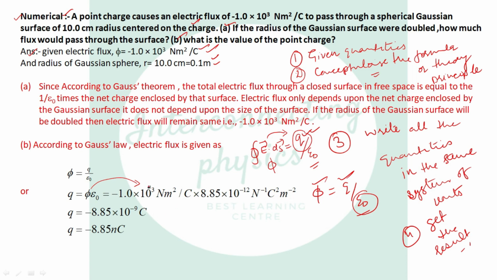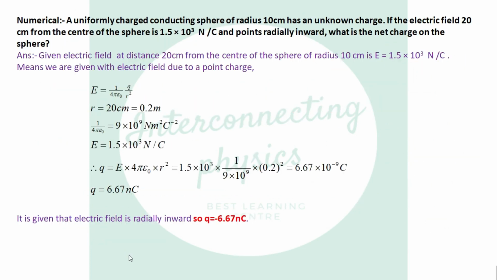Now multiply these 10 raised to the powers first and multiply these values again, and we get the result, which is q equal to minus 8.85 nanocoulomb, because 10 raised to power minus 9 coulomb is 1 nanocoulomb.